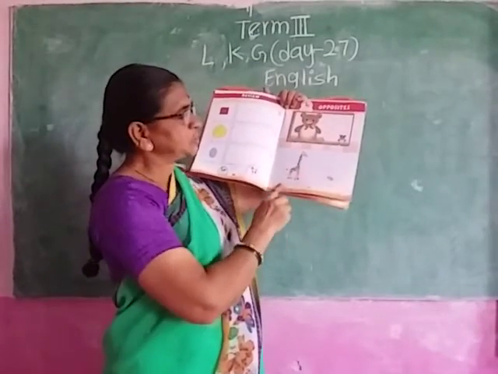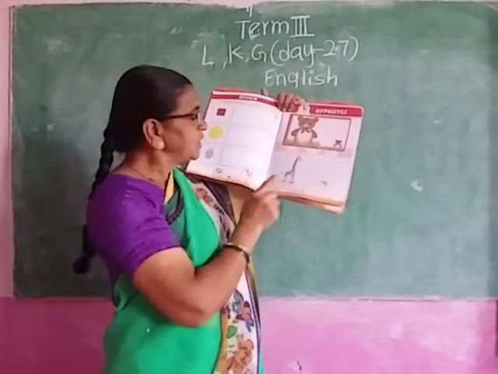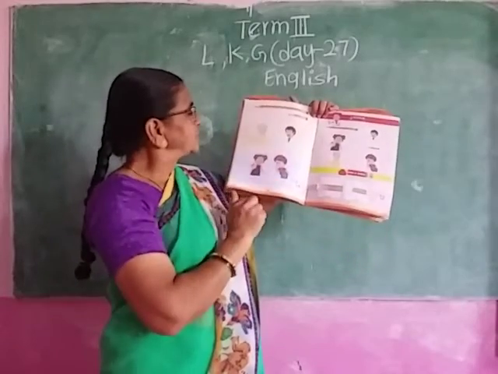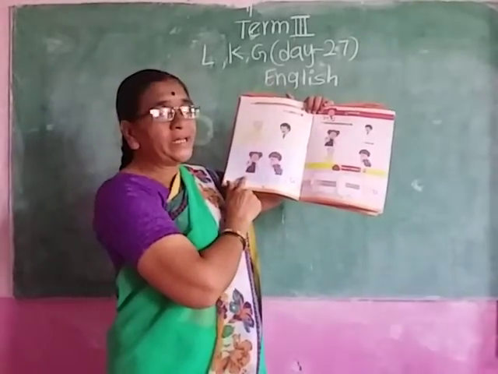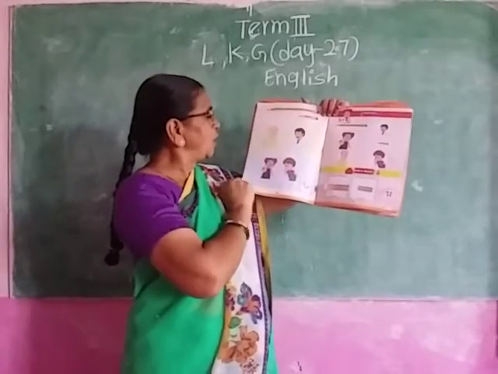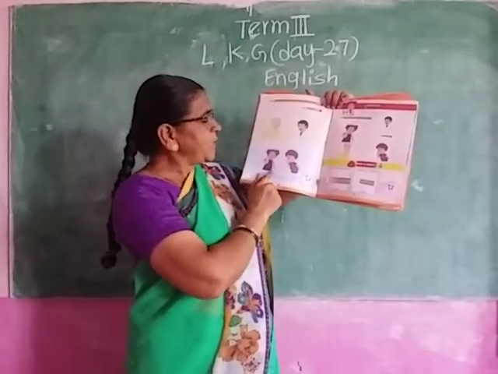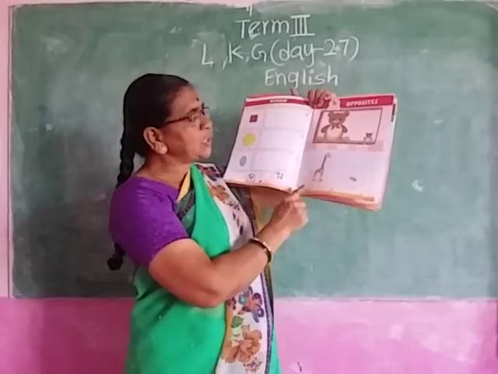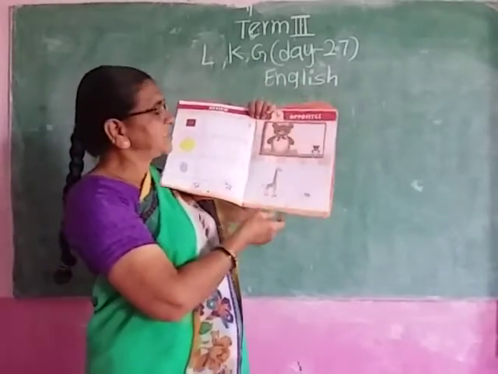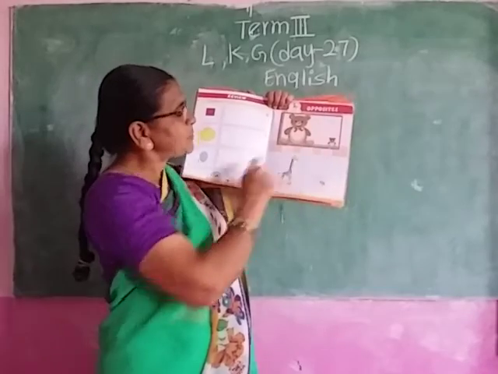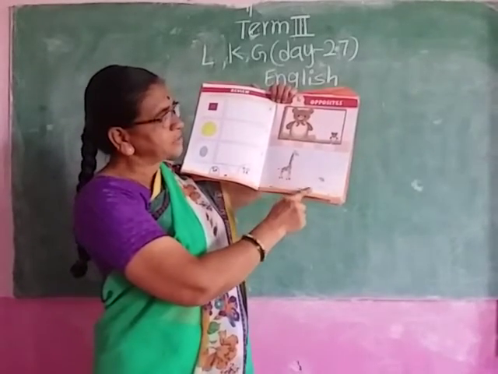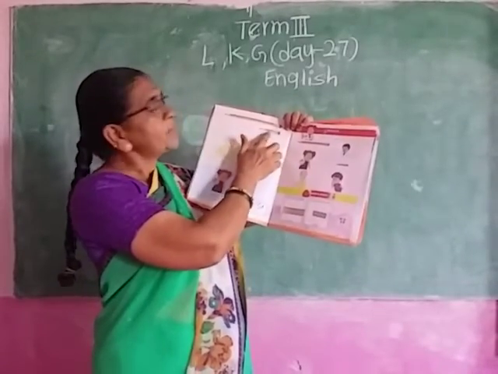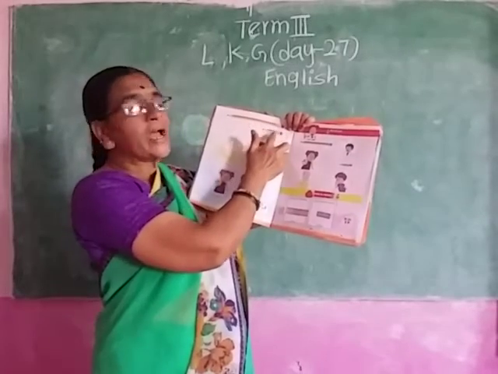Big and small, tall and short. These are opposite forms. Here, long and short, old and young, happy and sad. These are opposites here. Okay, look at me, children. Big teddy bear and small teddy bear, tall giraffe and short rat. Here, long pencil, short pencil, long and short.